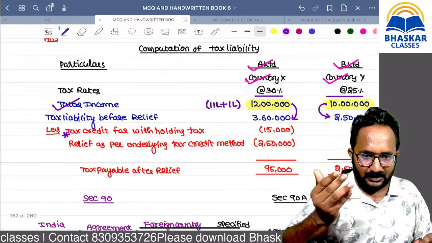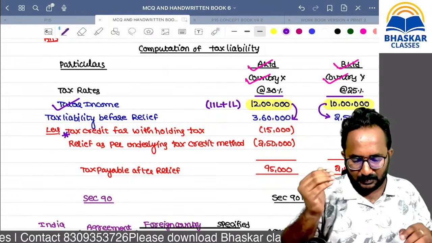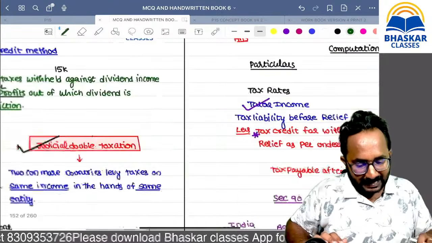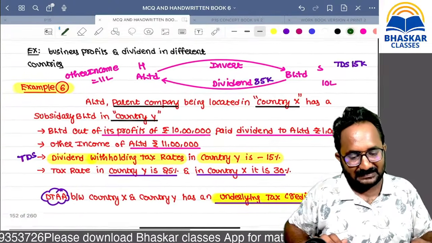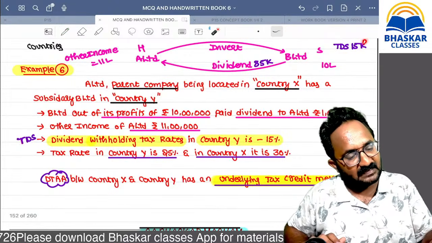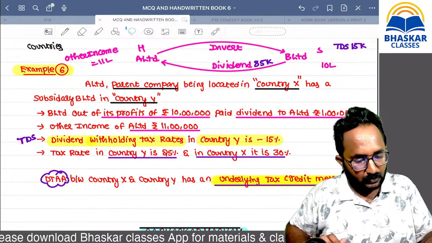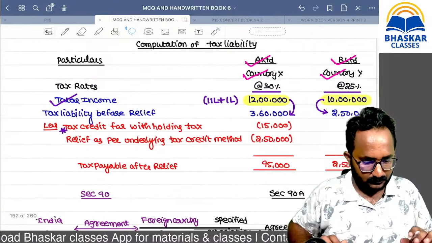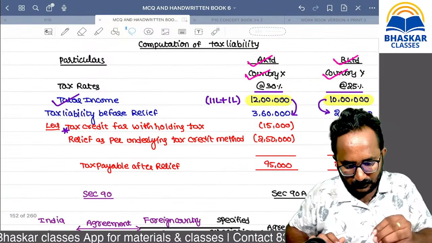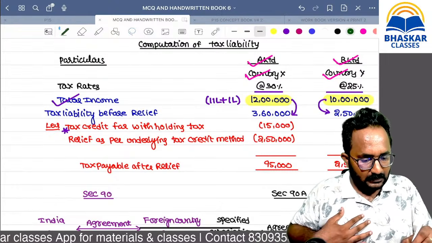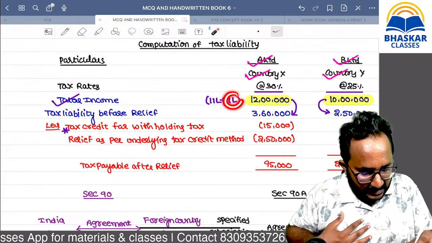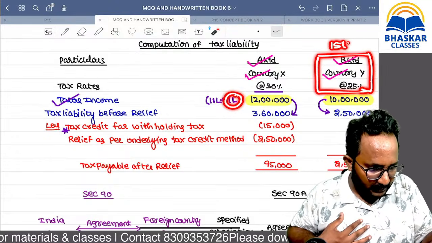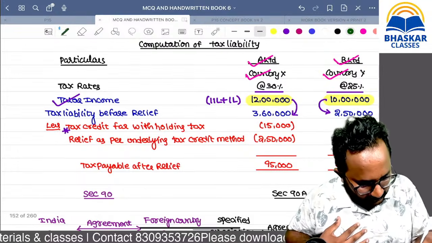Now, remember, this method is not at all over, sir. Just concentrate first, without commenting. Now, sir, already what is the TDS related tax we paid in this country, 15,000. So now first take this amount as a credit. Because, sir, on this 1 lakh, the amount of tax we paid in this country is 15,000. So that's why you can take credit for that first.